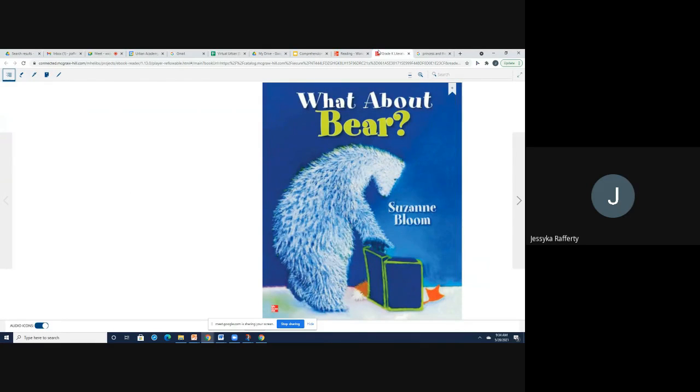Bloom. And we know that Susan Bloom is the author. That means that she wrote the words. And since we don't have an illustrator here, we can assume that Susan Bloom is also the illustrator. So she drew the pictures as well. This story is a fantasy.